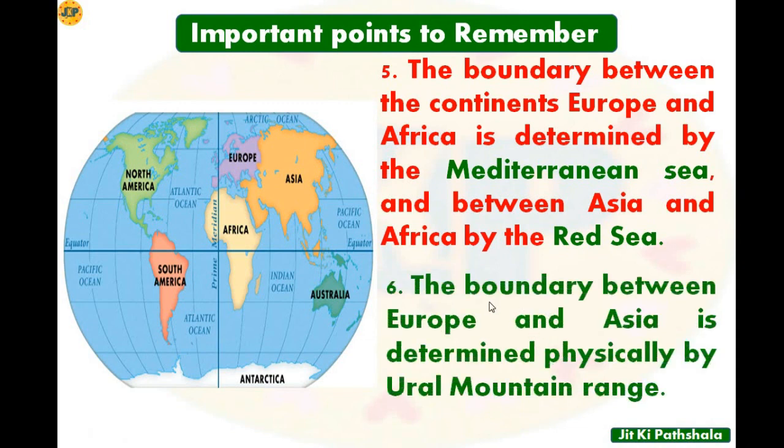If we see point number 6, the boundary between Europe and Asia is determined physically by the Ural mountain range. This question has been asked in the last year also, so you should remember that physically Asia and Europe are separated by the Ural mountain range.